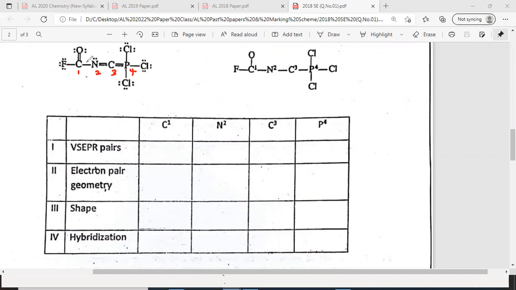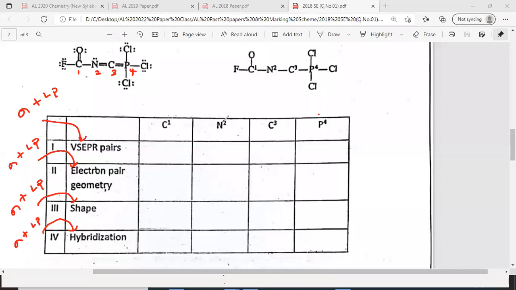So VSEPR pairs here. VSEPR pairs means what? Only sigma bonding pairs and lone pairs. Sigma plus lone pairs. I put LP. Even electron pair geometry depends on sigma bonding pairs and lone pairs. Pi bonds are not considered. The shape matters. Hybridization also depends only on sigma bonding pairs and lone pairs. Okay.